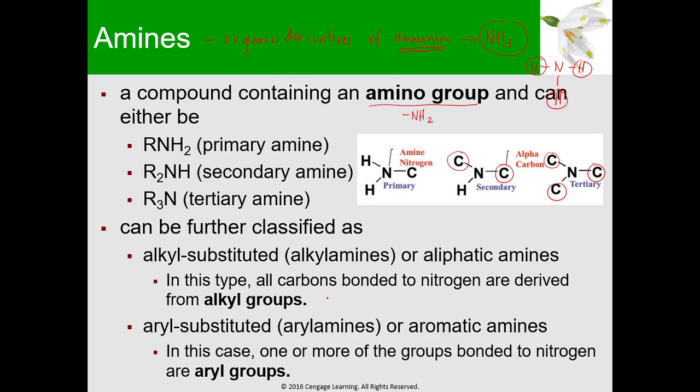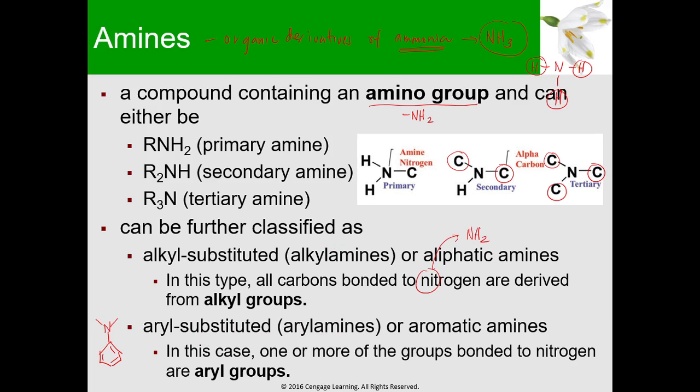So meron kang alkane, alkene, or alkyne, tapos yung isang carbon doon ay may nakakabit na nitrogen. Ano yung form ng nitrogen na yun? It could be NH2. Okay? Pag aryl substituted naman, or aryl amines, or aromatic amines, meron ka nung benzene ring at meron nakaka-attach na N. At yung N na yan can be H or C. So, yun yung ibig sabihin ng aryl amines and alkyl amines.